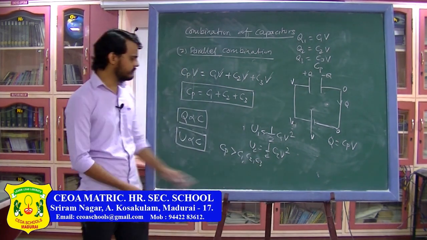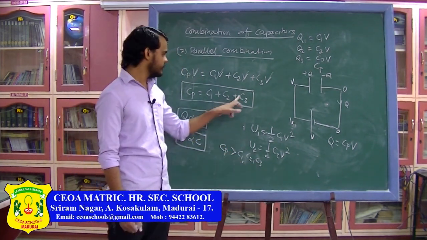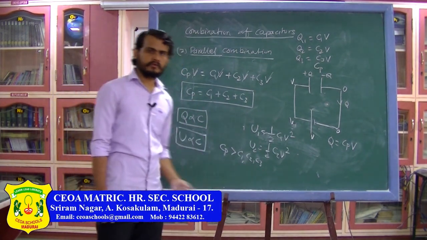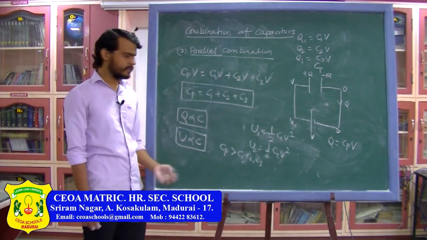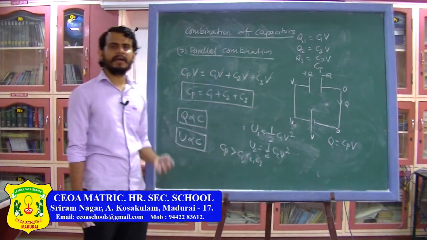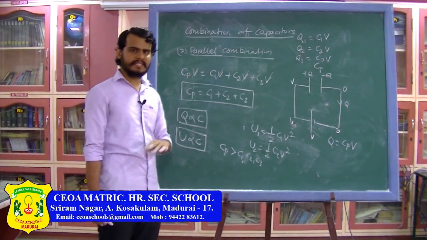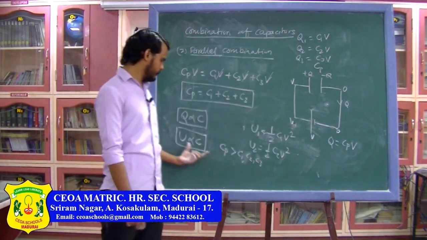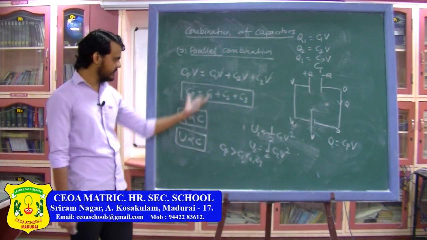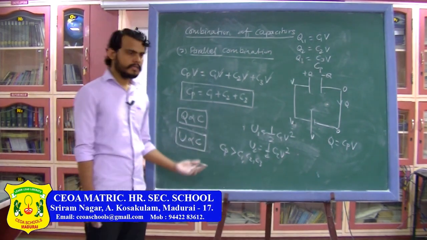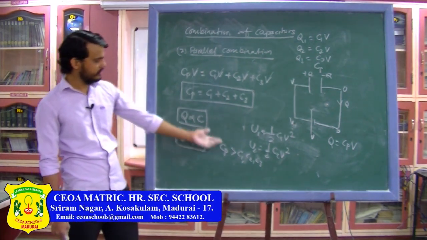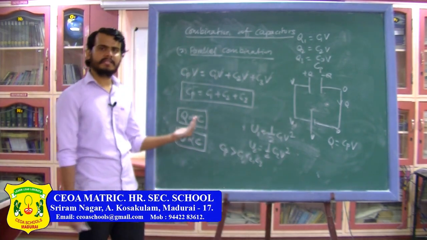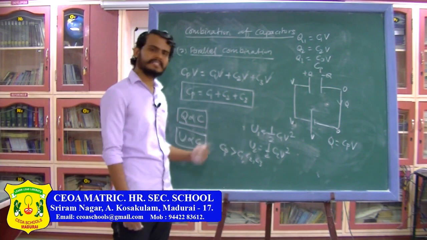So Cp is greater than C1 or C2 or C3. So the equivalent capacitance will be more than the maximum of these. So if you want to increase the capacitance, connect the capacitors in parallel, and if you want to decrease the capacitance of a circuit, connect the capacitors in series. If you want to increase the stored energy, use the series parallel combination. So you have to remember the boxes and you have to remember these simple results, where the equivalent capacitance is more than the maximum or the equivalent capacitance is less than the minimum.